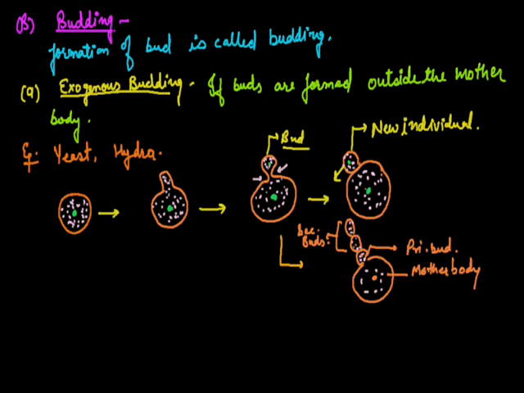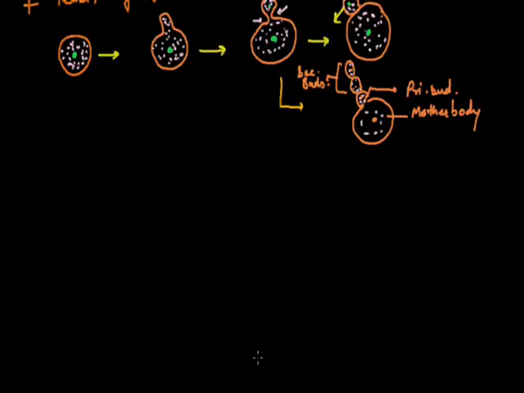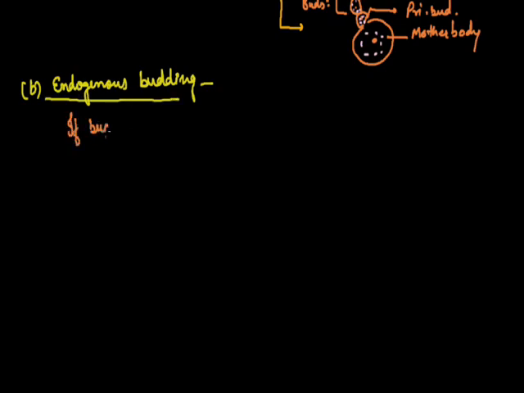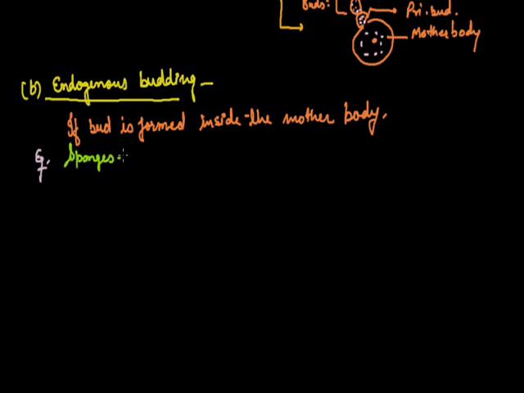Now the second category of budding is endogenous budding. If a bud is formed inside the mother body, such a kind of budding is known as endogenous budding or internal budding. For example, I can write sponges. It's very common, and these are the examples that can show endogenous budding.